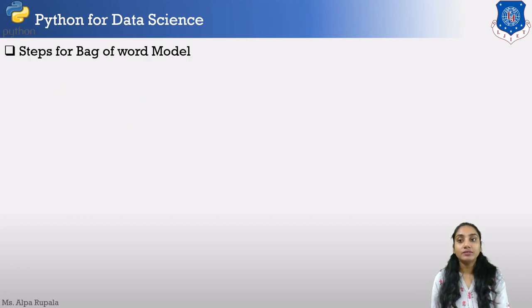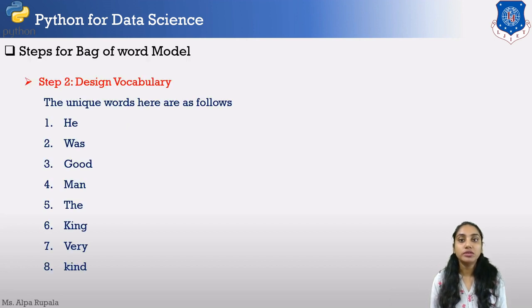Now the second step is to design the vocabulary. For designing the vocabulary, what we are doing is fetching only unique words from our three different documents: he, was, good, man, the, king, very, and kind. So these are all the unique words available from the whole content of our three documents.